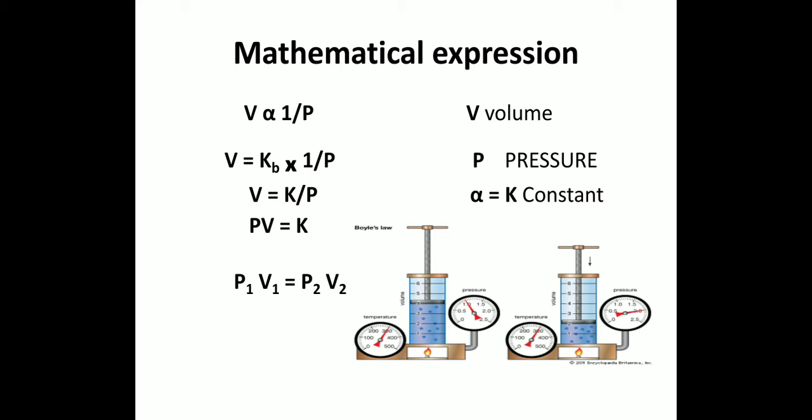For example, a certain mass of a gas is enclosed in the cylinder as you see in our diagram. The volume of a gas is changed by increasing or decreasing the pressure, as you see that in the first diagram the pressure is 1.0 atm and the volume is 4 centimeter cube. When we increase the pressure to 2 atm, the volume decreases to 2 centimeter cube. So in each case the product of pressure and volume remains constant at constant temperature, and it is found according to Boyle's law.